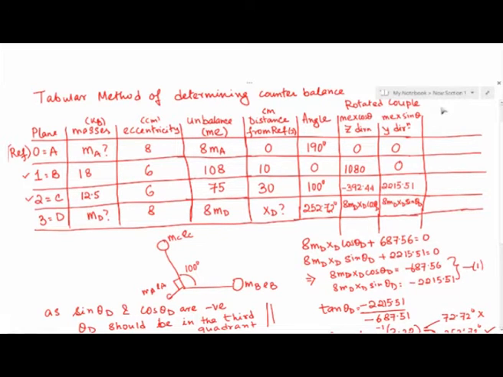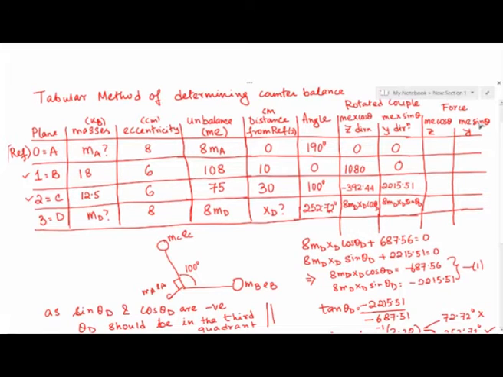So we will now go to the force vector, and the force vector will again be resolved into two components, one along z and the other along y. The force vector is as it is, so this is me cos theta and this is me sin theta, right.